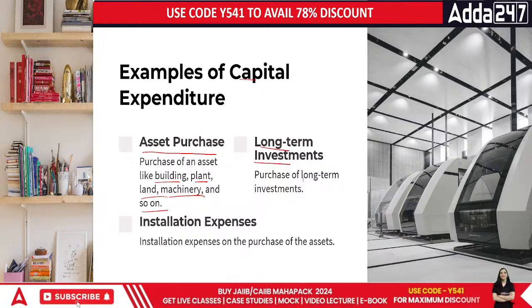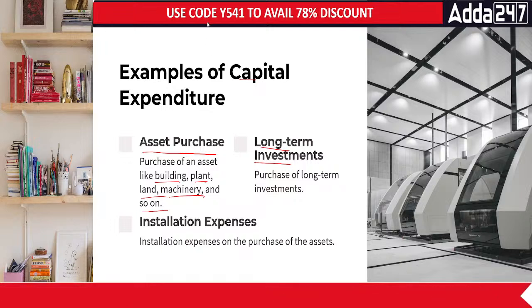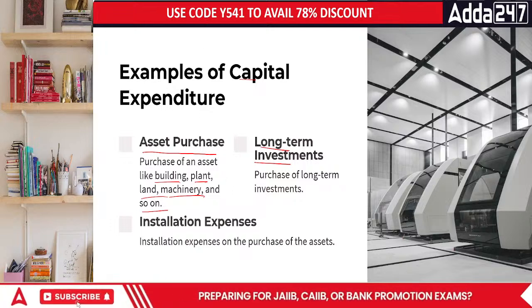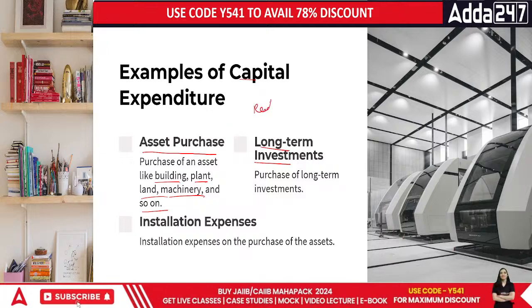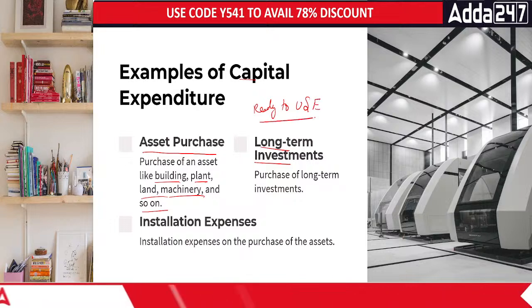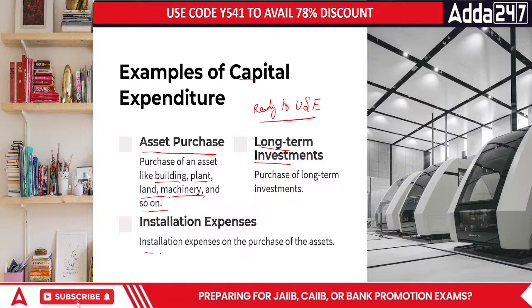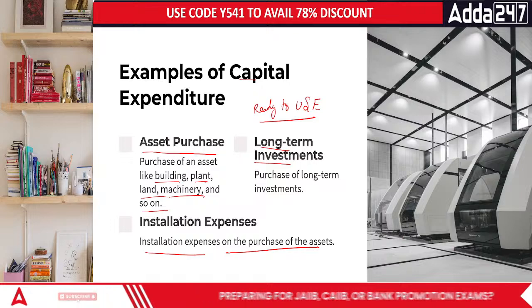So any installation or expenditure which will make the asset ready to use, that's the core word, everyone. Anything which makes the asset ready to use, that is what we define as a capital expenditure. Installation expenses on the purchase of an asset.